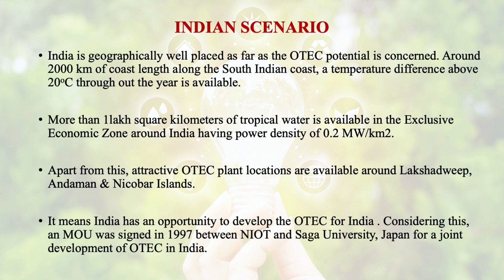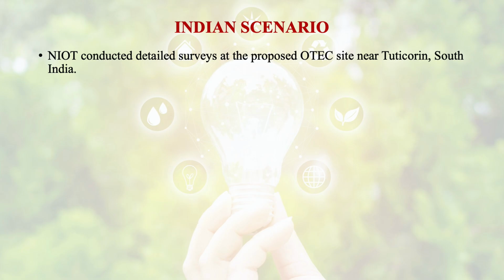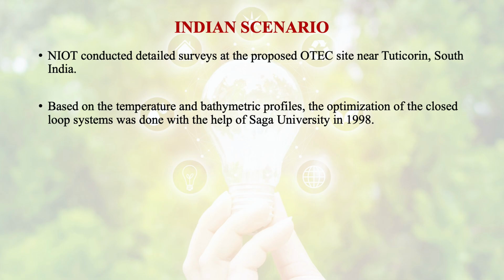Considering this, an MOU was signed in 1997 between NIOT and Saga University, Japan, for joint development of ocean thermal energy conversion in India. NIOT then conducted detailed surveys at the proposed ocean thermal energy conversion site near Tuticorin, South India. Based on the temperature and bathymetric profiles, the optimization of the closed loop system was done with the help of Saga University late in 1998.